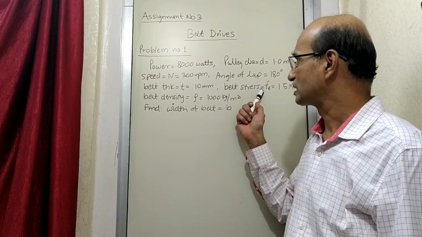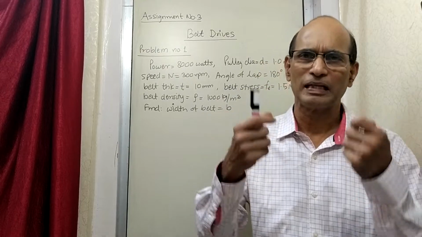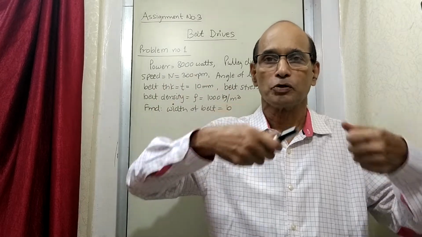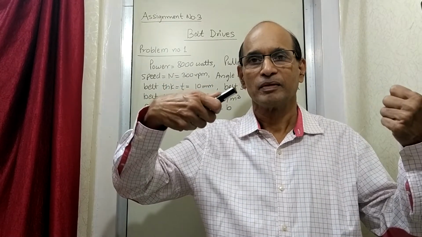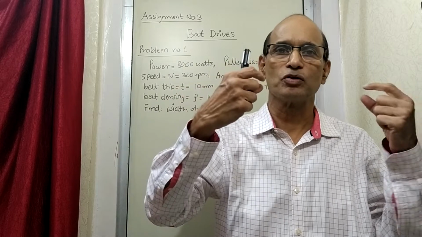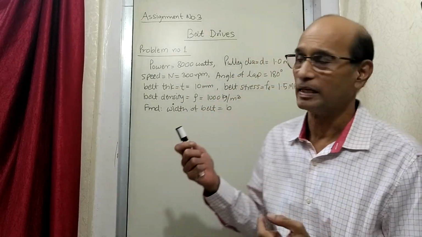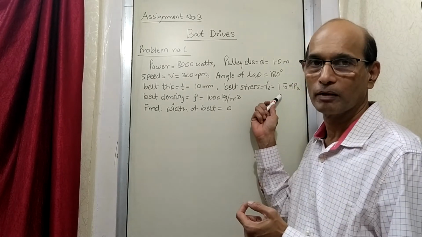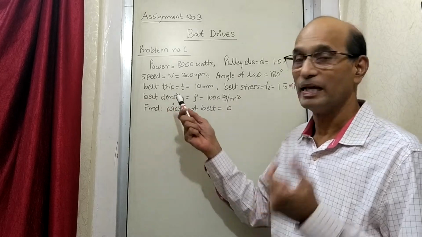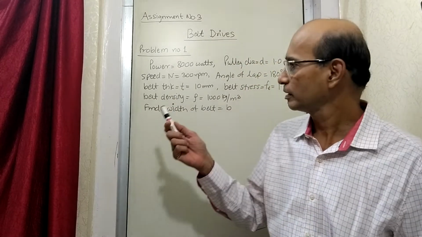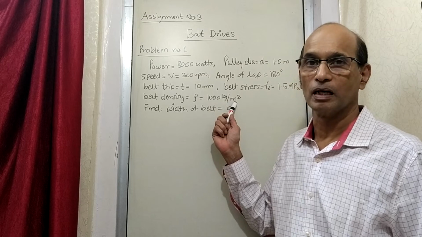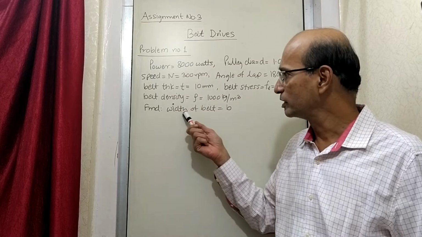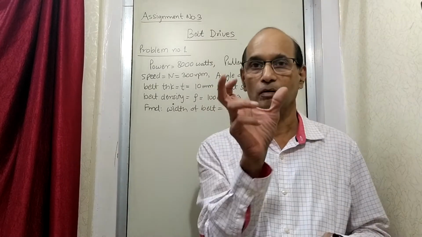Then the belt stress. The belt has some material, so how much tensile stress does that material have? Suppose you try to pull that belt till it breaks, then under that condition, what is the maximum stress it can withstand? That is called the tensile stress of the belt material, which is given as 1.5 megapascals. Then the density of the belt material is given as 1000 kg per meter cube. After getting all this information, what we are going to do is find out the width of the belt.